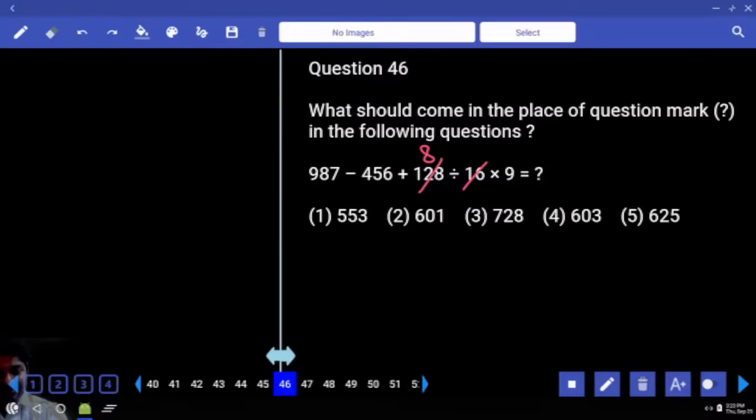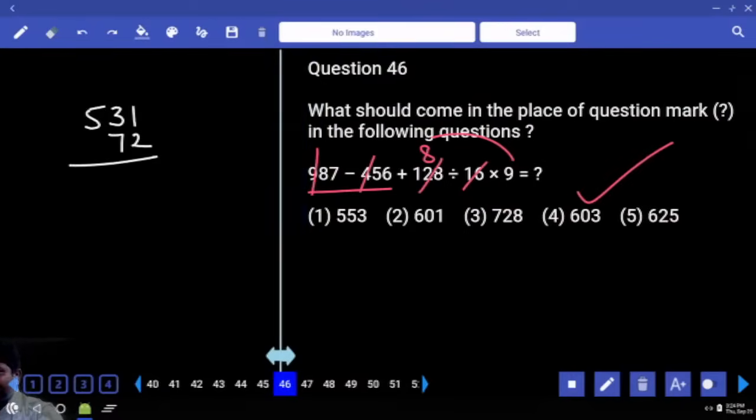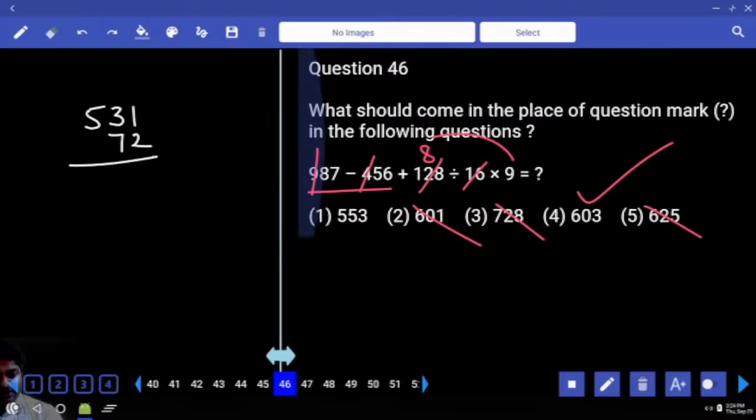Let's see our luck. 7 minus 6, 8 into 9, 1 plus 2, multiple options are there. 900 minus 400. 87 minus 56, 31. 8 nines, 72. Answer will be in 600s. Already last digit verified. So these three options are eliminated first.